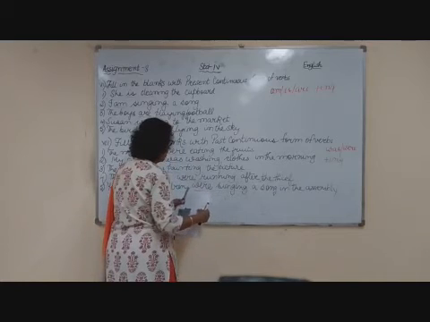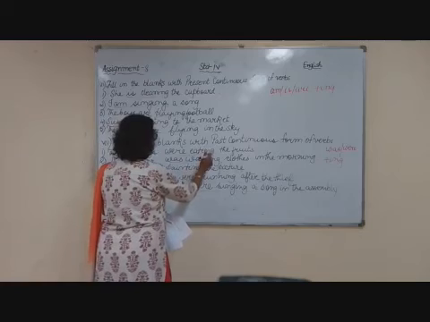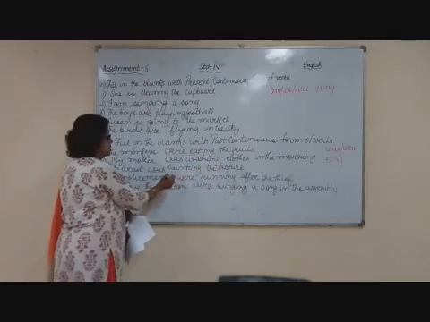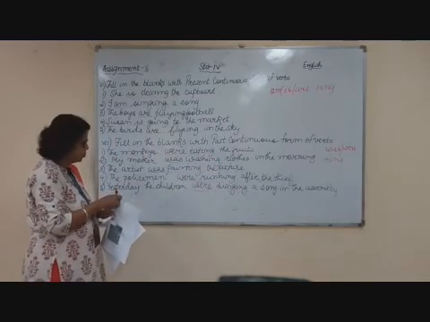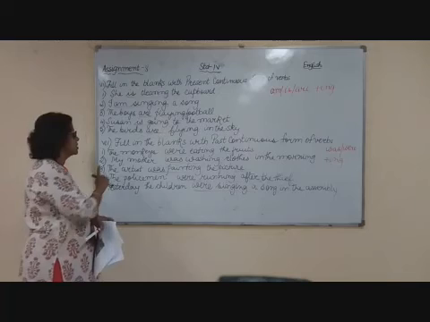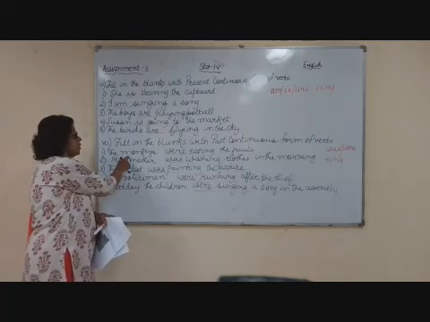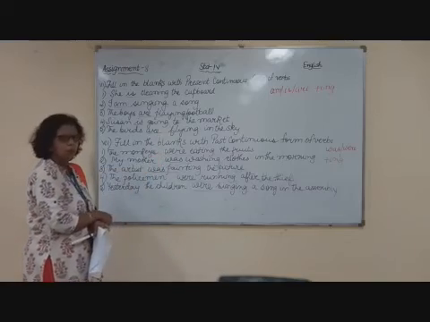So everywhere you can see I have used ing. Eating, washing, painting, running, singing. So all ings I have used with the verb, and before that, if the subject is singular, we use was, and if the subject is plural, we use were.